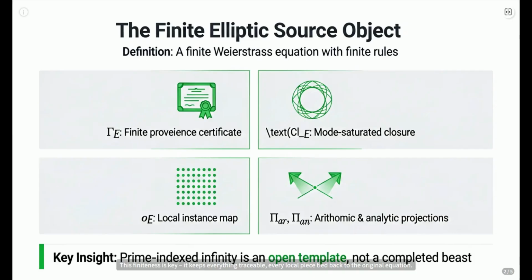This finiteness is key. It keeps everything traceable, every local piece tied back to the original equation. It's like having the master key, not all the locks already picked.